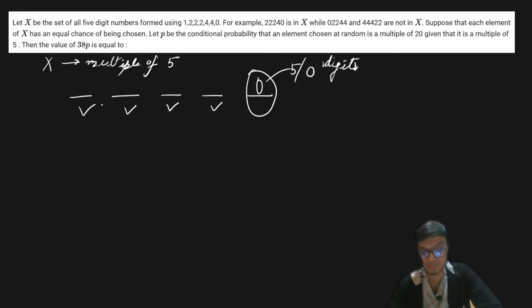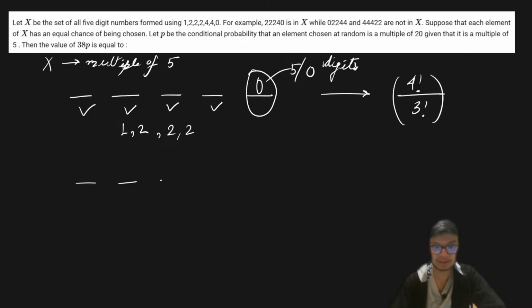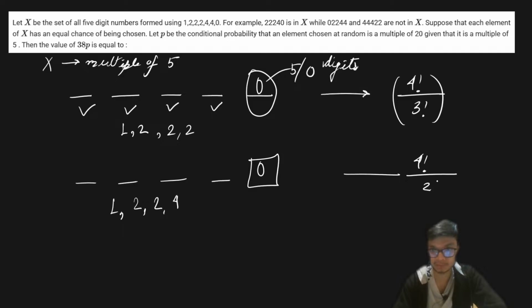the digits can be 1, 2 or 4, and we have 3 2s and 2 4s. That is very important to be specific. So let's say I take the case when I use only the digit 1 and the 3 2s, so 1 2 2 2. In this case I will have a total of 4 factorial upon 3 factorial ways. Similarly, if the last place is 0 and fixed, and I take 1 2 2 and 4, then I will have 4 factorial upon 2 factorial ways.